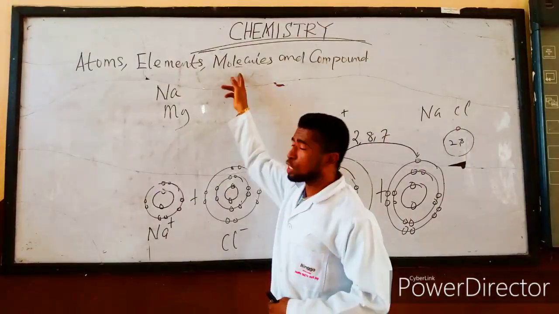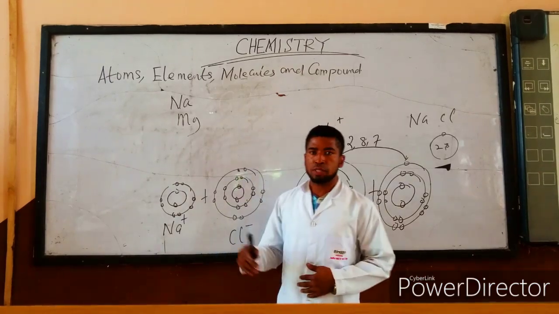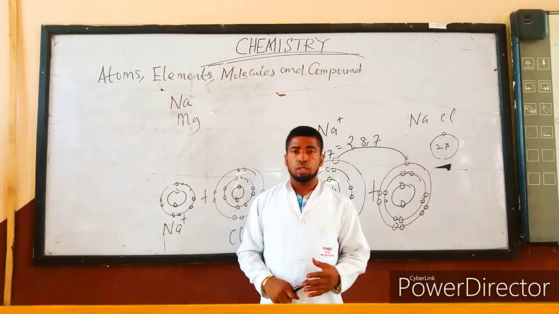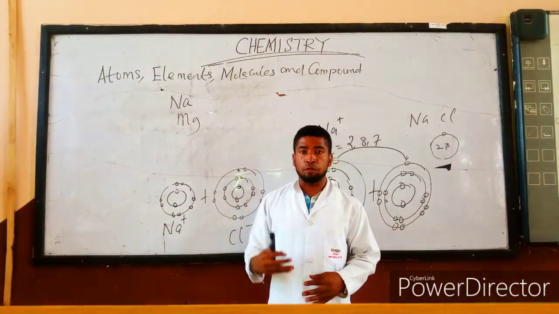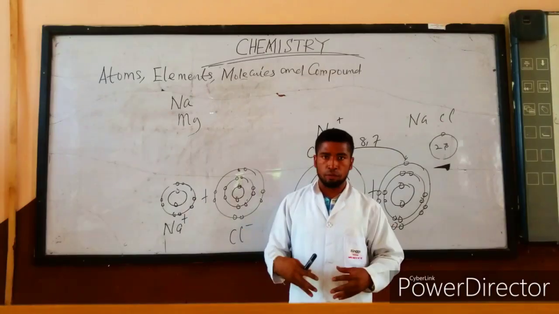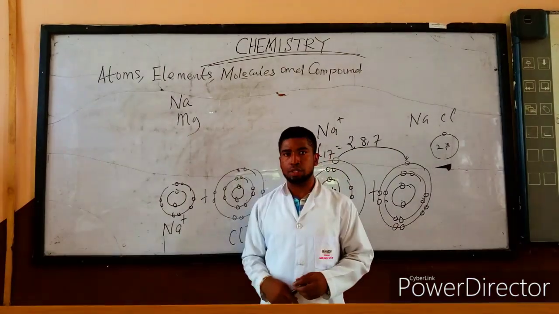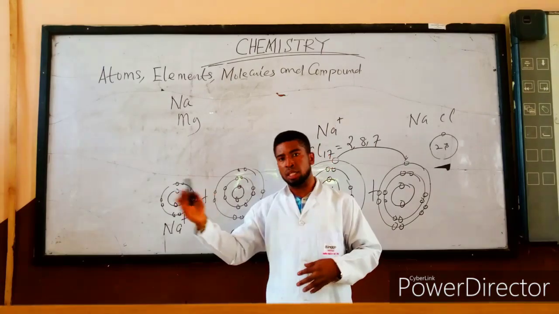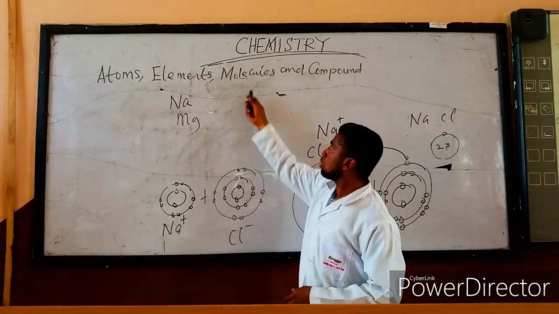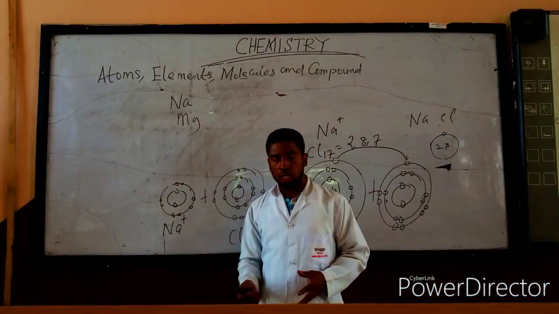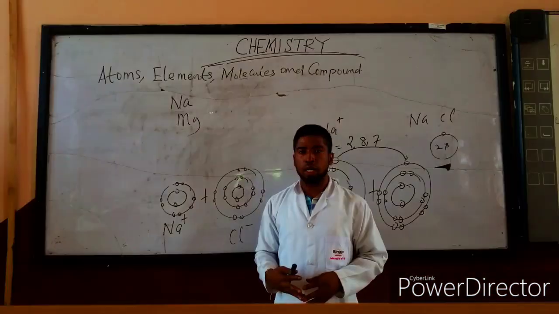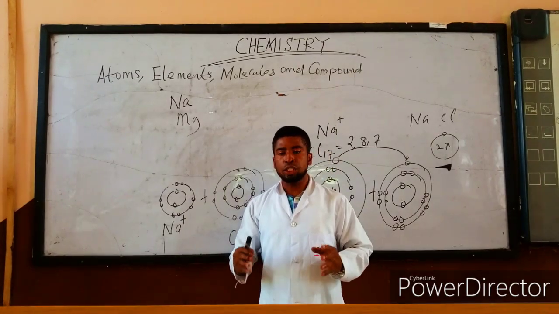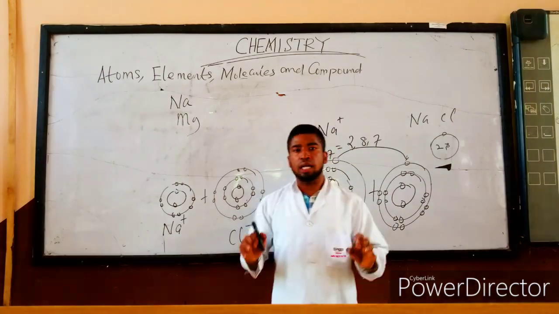Now, we look at the concept of molecules. So, there are some substances that prefer to be in a combined state. These elements prefer to combine with either themselves or with another element. When such elements combine with either themselves or with another element, they form what is called molecules. Therefore, a molecule can be defined as the smallest particle of a substance which can exist alone and retain the chemical property of that substance.